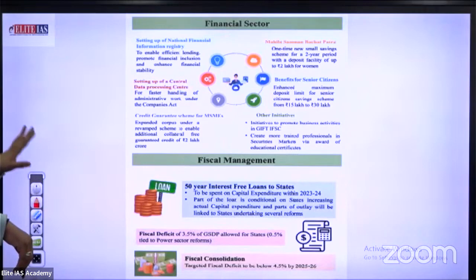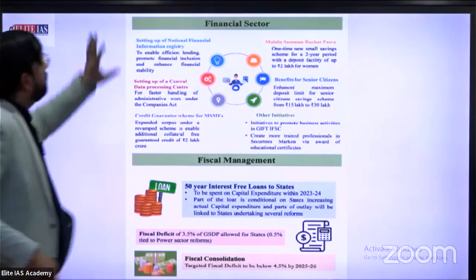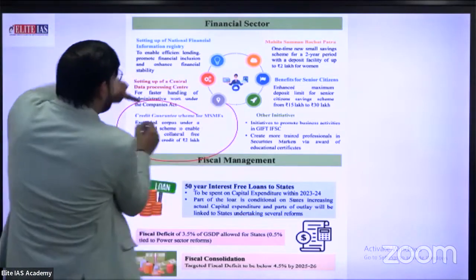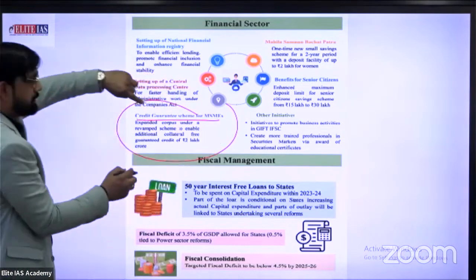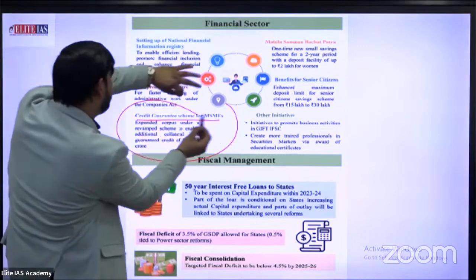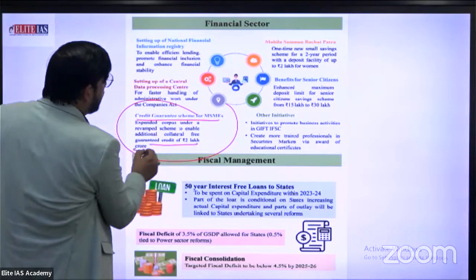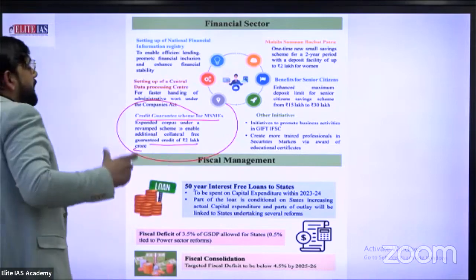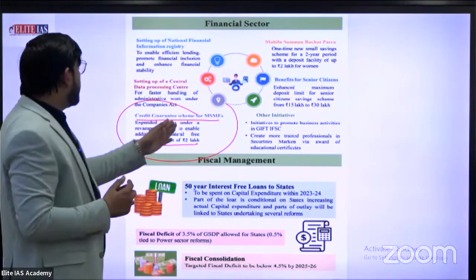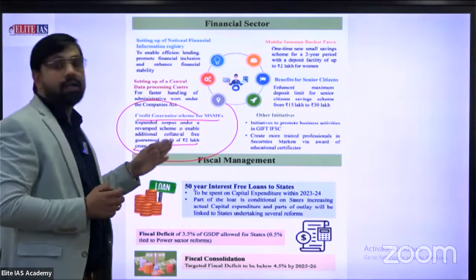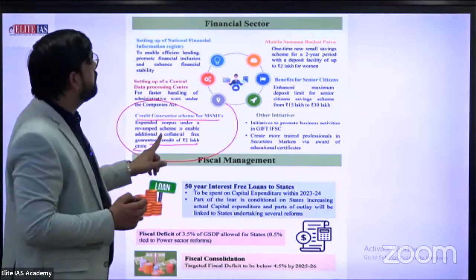Let's see the next slide, the financial sector. Just focus on the important things. First one in this slide: credit guarantee scheme for MSMEs. How much? Guarantee for credit of 2 lakh crore. An expanded corpus under a revamped scheme to enable additional collateral-free guaranteed credit of 2 lakh crore rupees. This statement is very important for you.